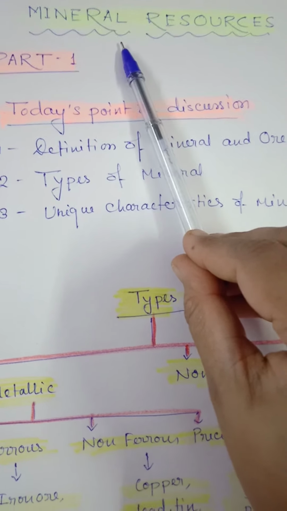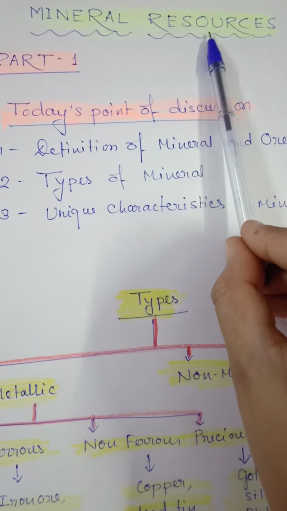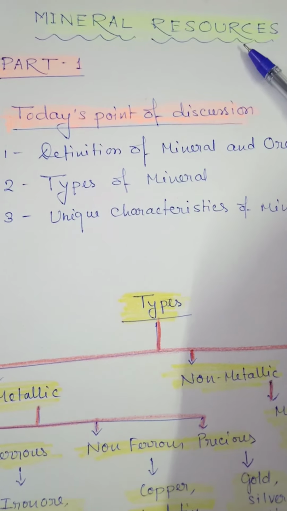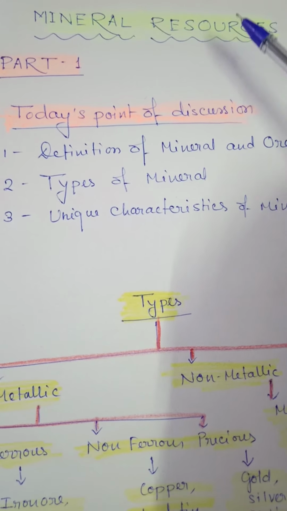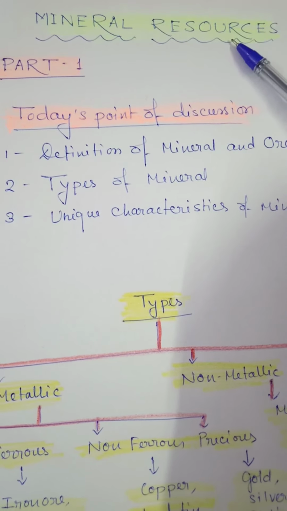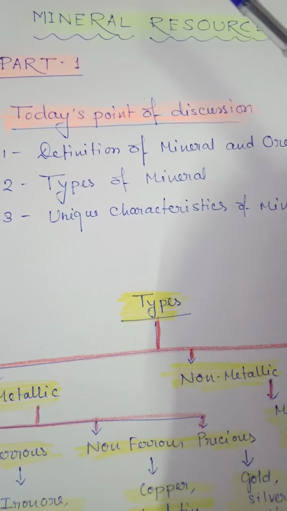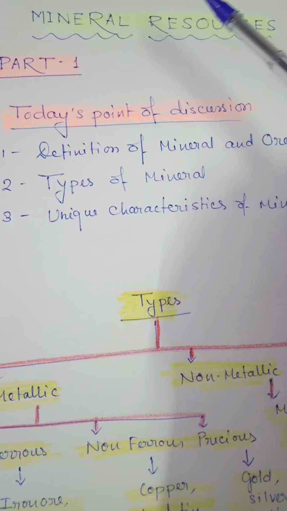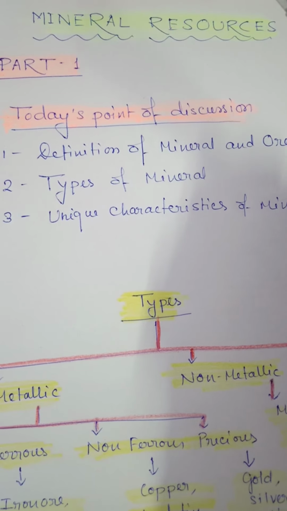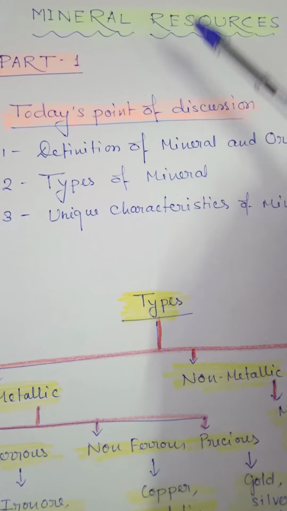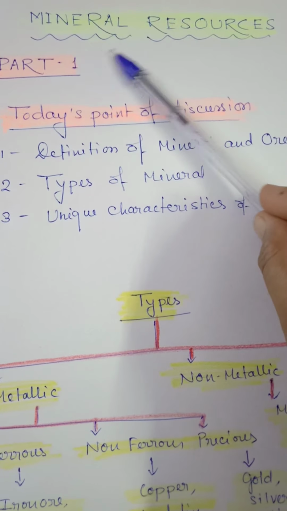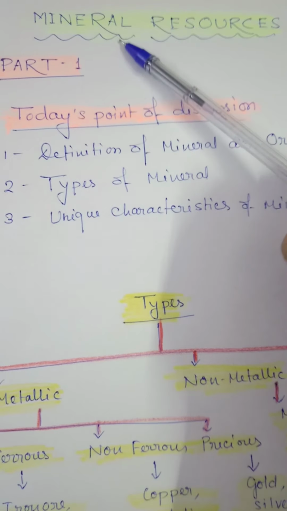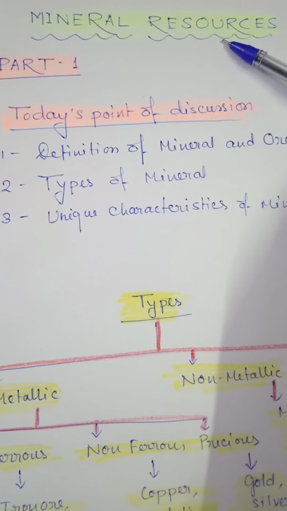What are these two? Here, resources. What is resource? First we have to understand. Resource means all the things or products which have the capability or the ability to fulfill our needs. So when this word is added with another word, it means that thing or product will have some capability to fulfill our needs or demand. So by seeing this name, it's clear that minerals also have some capability to fulfill our needs. That's why it is known as resource.